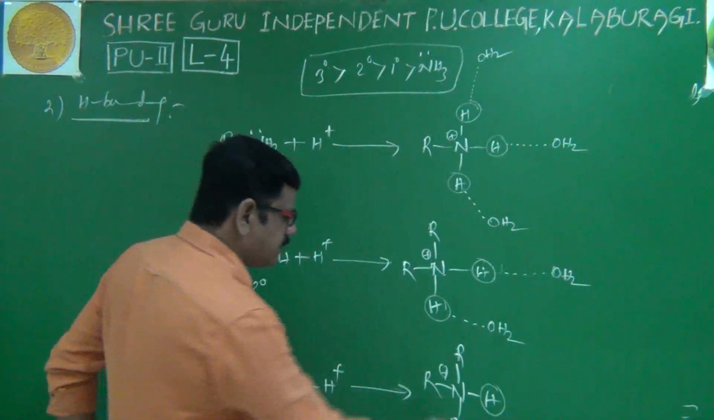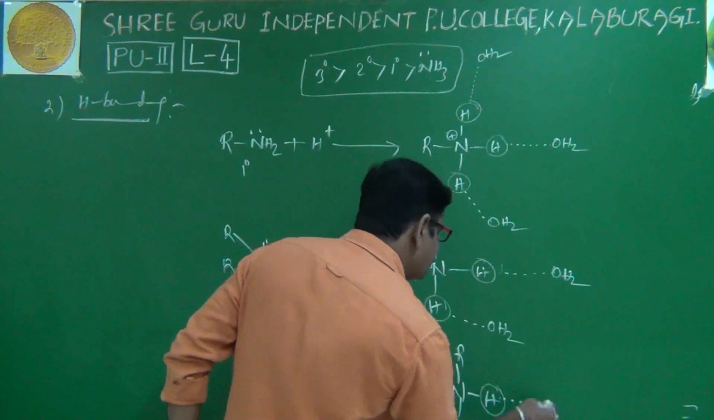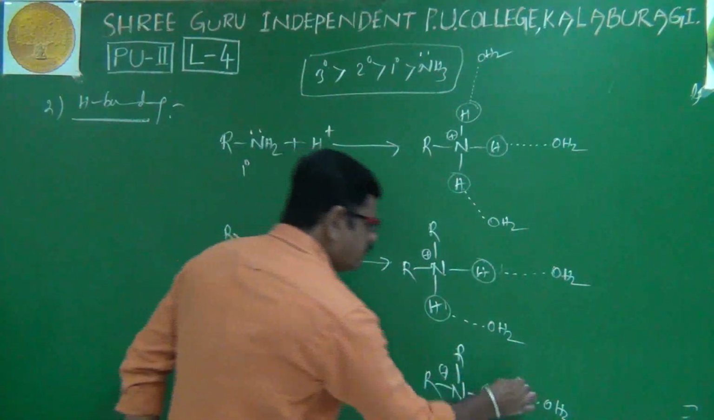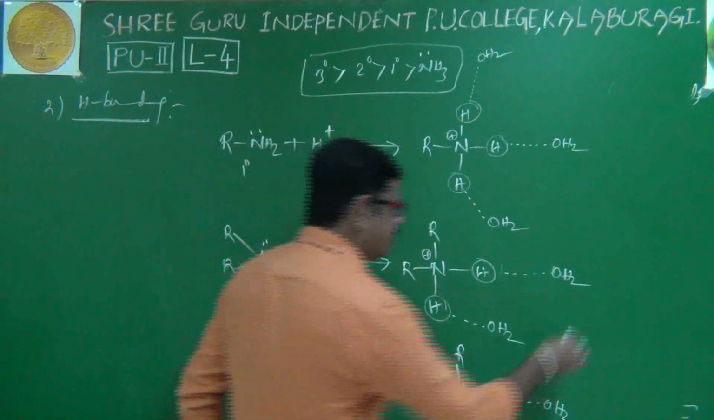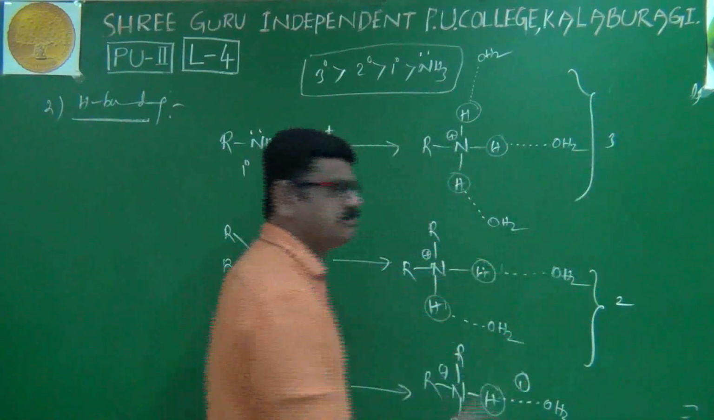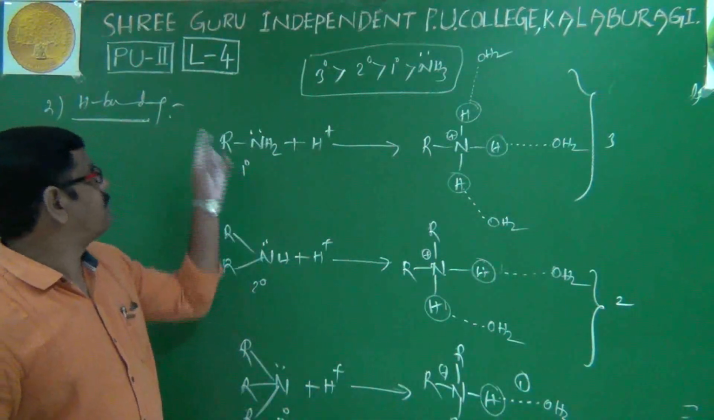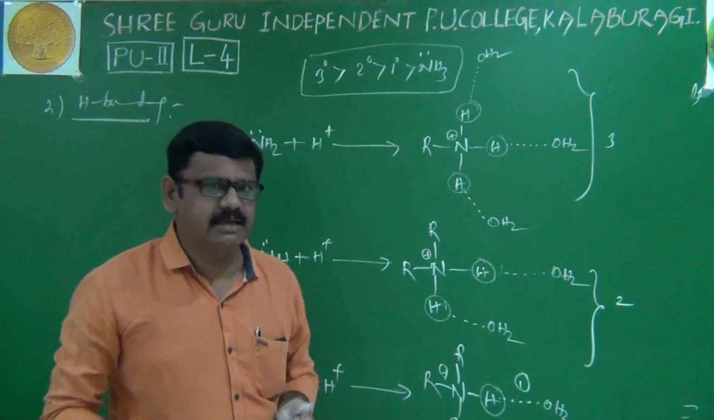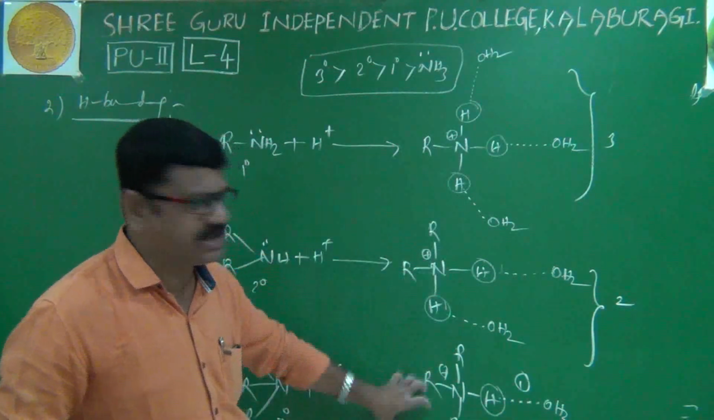Come here. Here we have only 1 hydrogen, so it is also forming hydrogen bonding with a water molecule. Here we'll have only 1 hydrogen bond, here 2 hydrogen bonds, and here 3 hydrogen bonds. We are discussing the second factor, hydrogen bonding. What is it explaining? It is explaining the stability of ammonium cations.